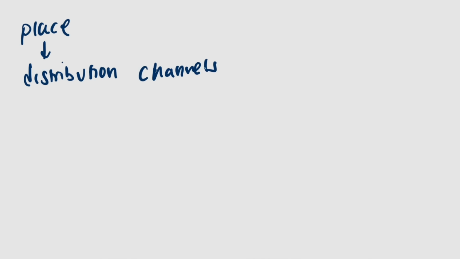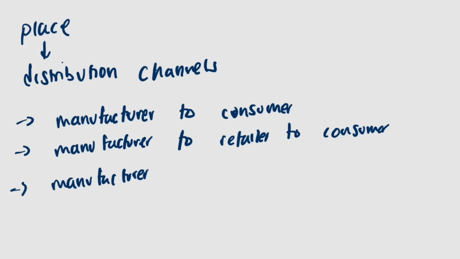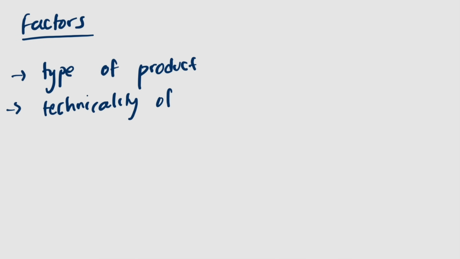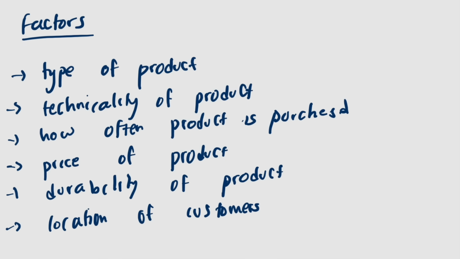Moving on, we need to know about the place. We need to know about the distribution channels, and we have three distribution channels, which are manufacturer to consumers, manufacturer to retailers, and manufacturer to wholesalers. Factors that affect these are the type of product, technicality of the product, how often the product is purchased, the price of the product, the durability of the product, and the location of the customers. We also need to know about the technology and the mix, which involves e-commerce.